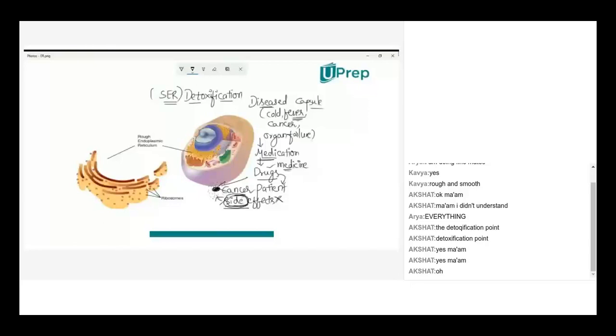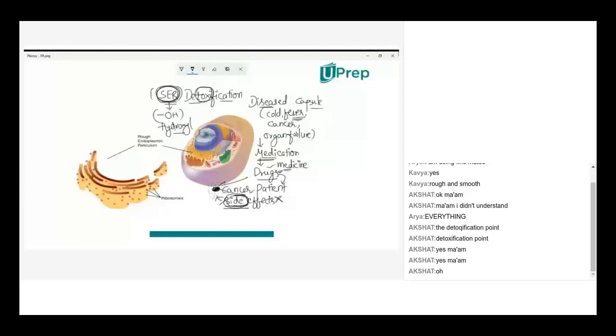What will the smooth endoplasmic reticulum do? It adds OH groups. Generally, we call them hydroxyl groups. The hydroxyl groups will be added to all the toxins. Toxins, for example, we can say drugs used for medication or any other foreign molecules like bacteria which enter into the body. So to all these toxins, the smooth endoplasmic reticulum will add hydroxyl groups.